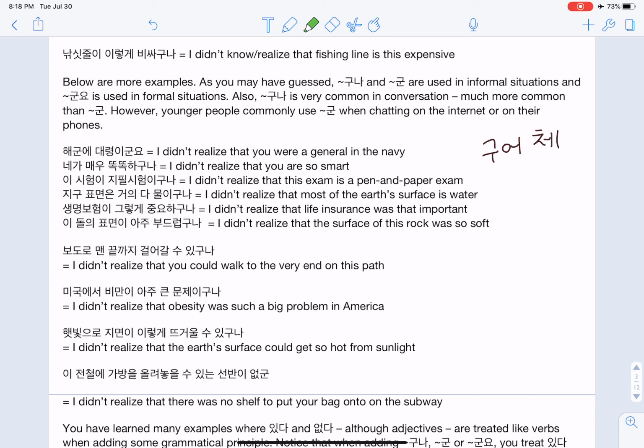So we have 해군의 대령이군요. I didn't realize you were a general in the Navy. Note here that it's 해군에, like in the Navy. 이 시험이 지필 시험이구나. I didn't realize this exam is a pen and paper exam. G for paper, pill for pen. Later on, we'll go through all the vocab that's in here at the end of the video. I just didn't want to front load it at the front.